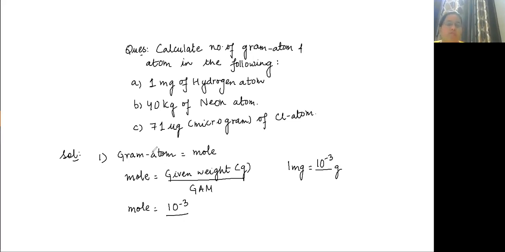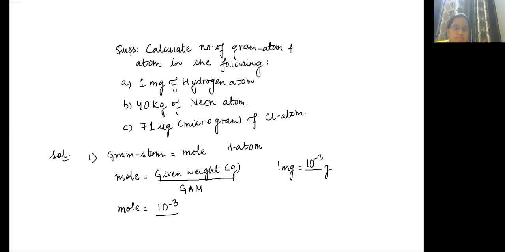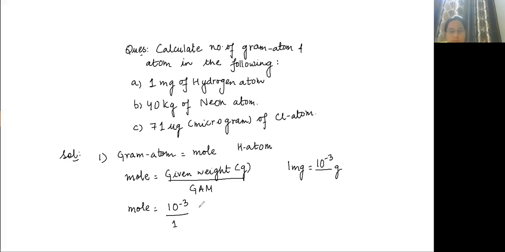And what is the gram atomic mass of hydrogen atom? Hydrogen atom is 1. So mole is 10 to the power minus 3. H2 is 2 but hydrogen is 1. How will you calculate number of atoms? Weight is given. You have to calculate number of atoms. Which formula will you apply?